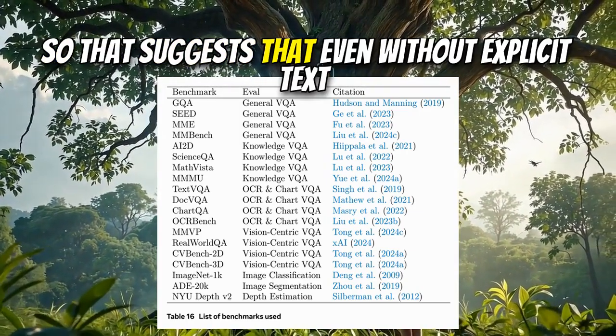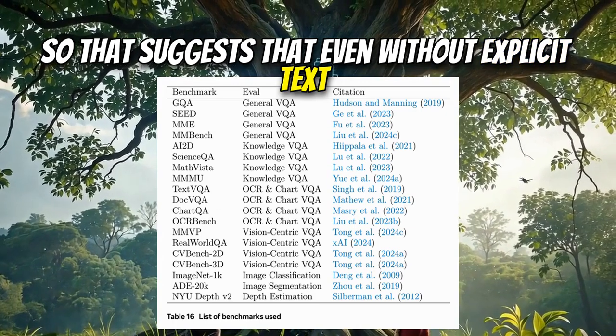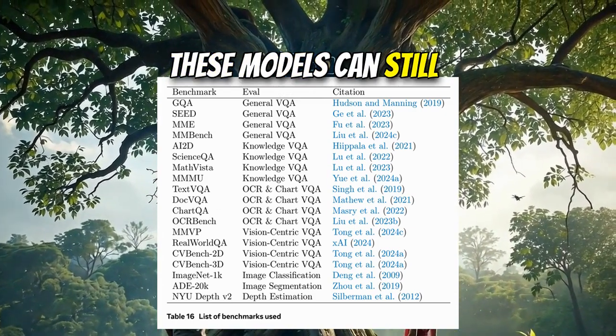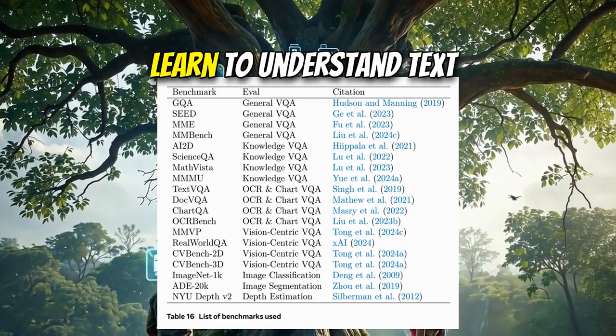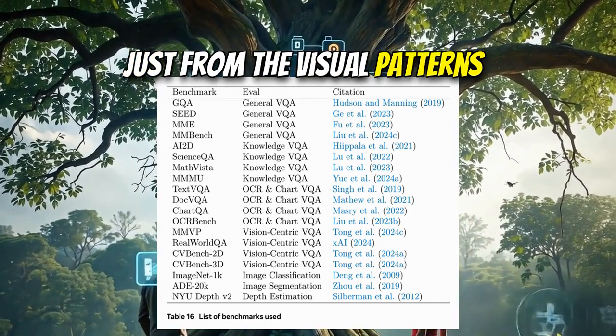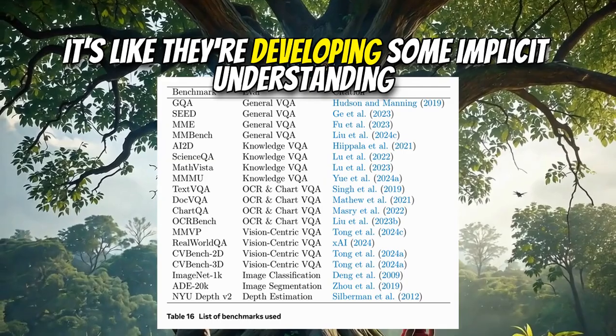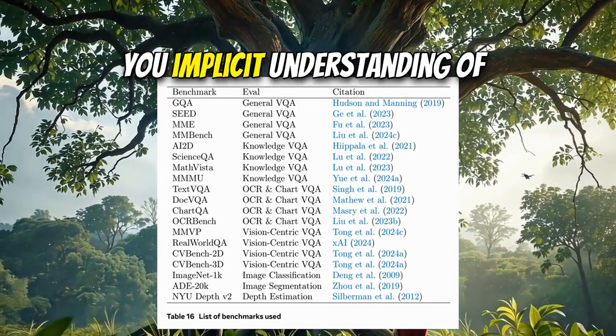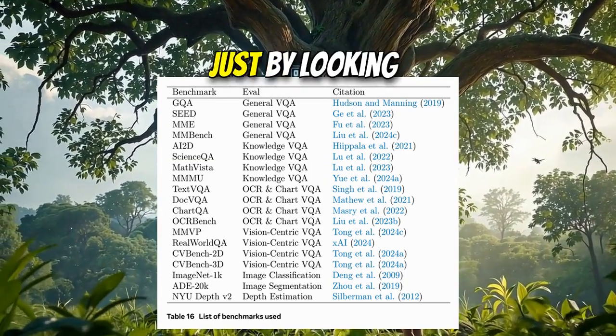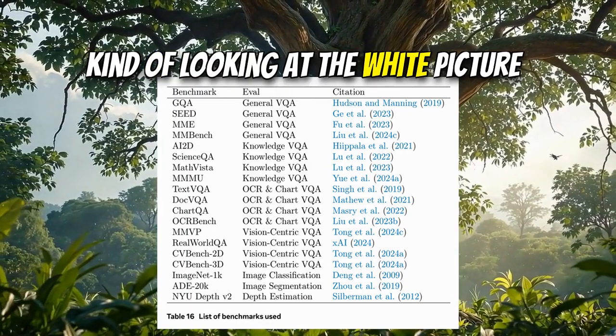Okay, so that suggests that even without explicit text supervision, these models can still learn to understand text just from the visual patterns. Which is mind-blowing. It's like they're developing some implicit understanding of language just by looking at the pictures.